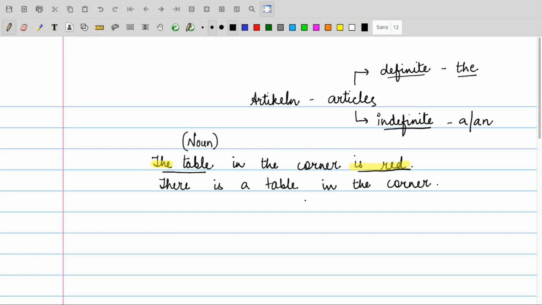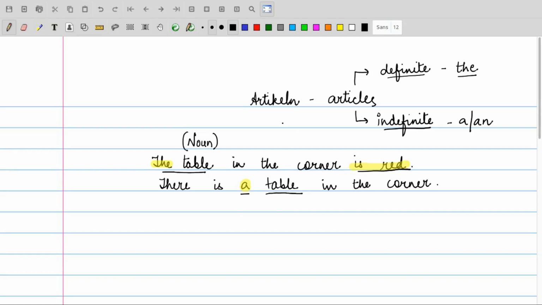On the other hand, if we talk about the second sentence, there is a table in the corner. Here I am using the indefinite article because I do not have any additional information about this table. Which table is that? It can be any table with any color. So there I am using the indefinite article a. There is a table in the corner.